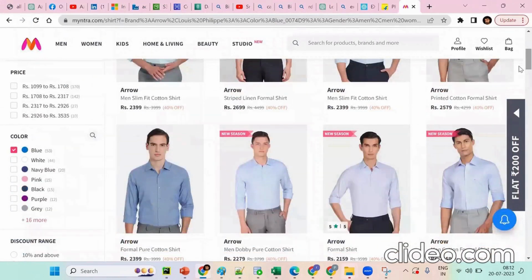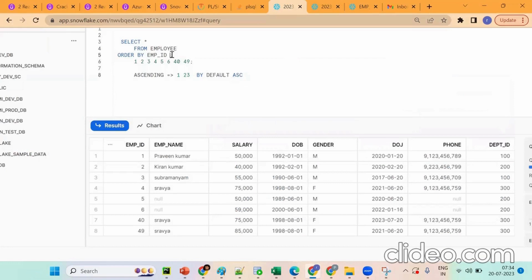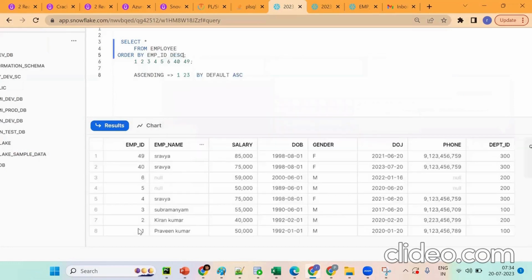When you don't mention it, it shows 40%. This is the better one. Suppose I want to get the bigger value first, then what happens? We should put DESC. This is descending. We get 49 and so on, in reverse. It's descending, bigger value to smaller value.